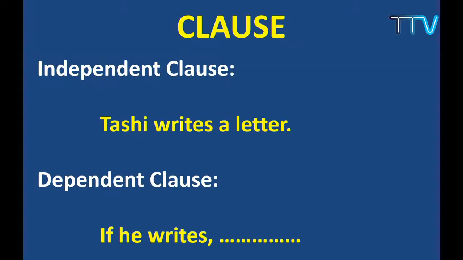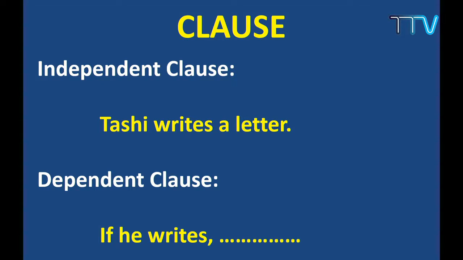After talking about words, we talked about groups of words. There are 2 types: phrase and clause. A phrase is a group of words, and a clause is also a group of words. We talked about the clause. In the clause, we have 2 types: the independent clause and the dependent clause. From the word itself, it's easy to understand: independent means it does not depend on any other sentence. It makes its own meaning.